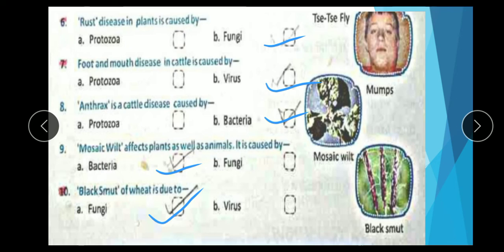Correct option, bacteria. Black smut of wheat is due to fungi or virus. Correct option is fungi. Black smut means the stem of the plant looks black, with black powder. So black smut of wheat is due to fungi.